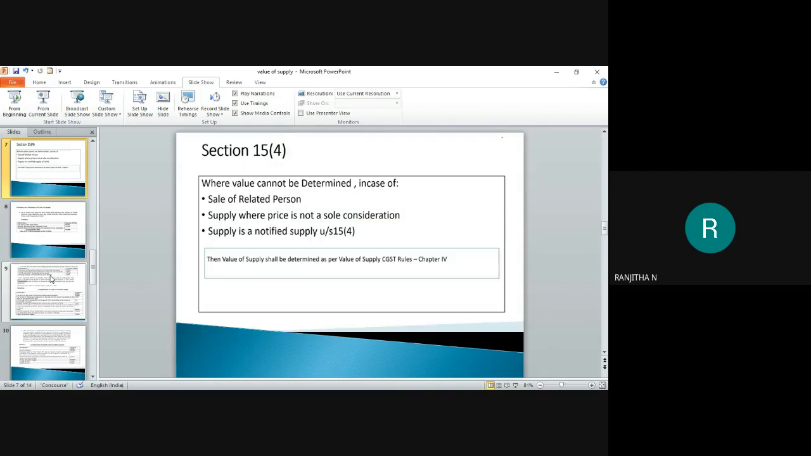If you find any sale taking place between related parties, in such a case this Section 15 subsection 4 is going to be applied. Even if price is not the sole consideration, in such situations also this subsection is applied. According to this, the value of the supply shall be determined as per the value of supply rules, CGST Rules Chapter 4.